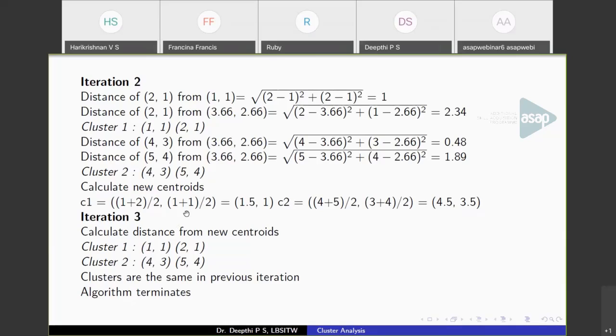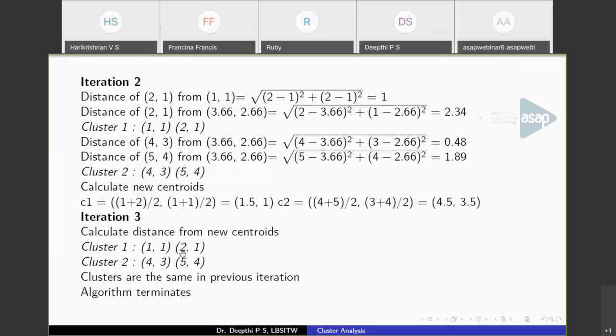Now we have updated cluster centroids. Again, calculate the distance of all points from these centroids. You can see that (1.5, 1) is the centroid of cluster 1, and this is cluster 2. I have not calculated the distances again. You can find that (1, 1) goes to this cluster, (2, 1) also goes to this cluster, (4, 3) goes to this cluster, and (5, 4) also goes to this cluster. So you'll get a partition like this: (1, 1) and (2, 1) in cluster C1, and (4, 3) and (5, 4) in cluster C2. So when you see this, this is iteration 3.